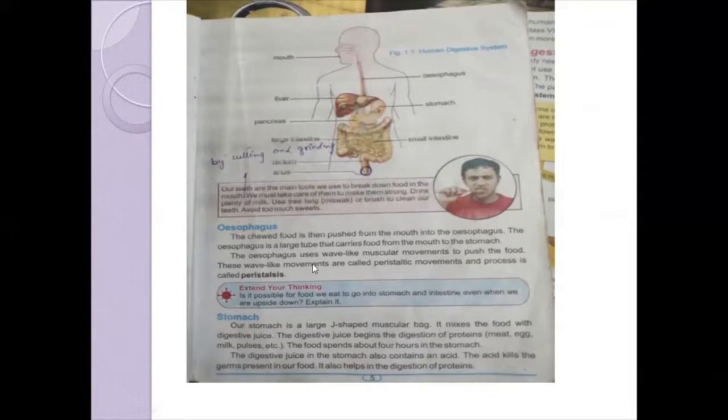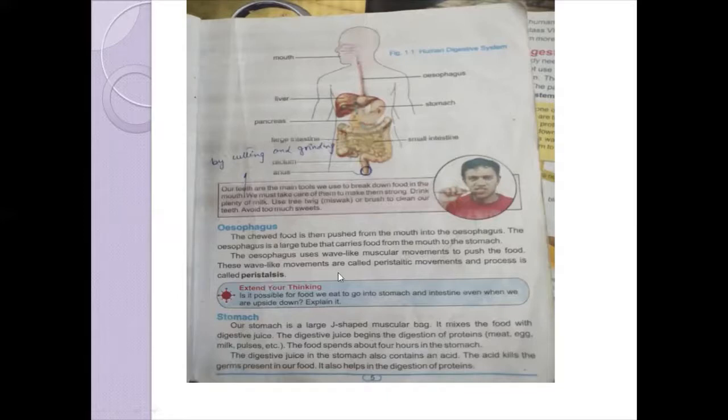The esophagus is a large tube that carries food from the mouth to the stomach. You can see the food comes from the mouth and then enters the stomach. The esophagus uses wave-like muscular movement to push the food.